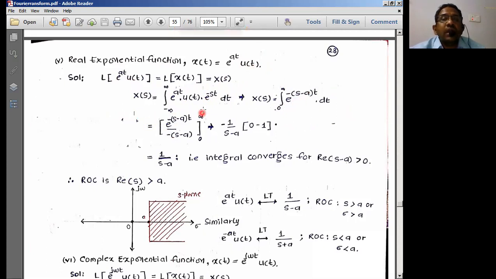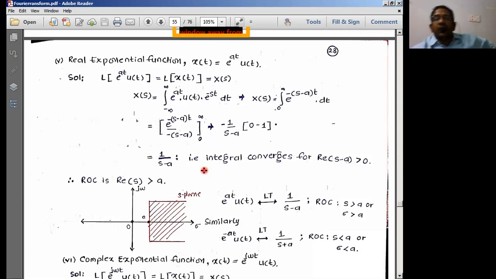So if I take minus s common, I can write e power minus (s minus a) t dt. Simple integration: apply integration, e power minus (s minus a) t, this is the integration we have. Finally, apply the limits. So e power minus infinity is 0, then e power 0 is 1. So it's going to be minus 1 by s minus a. It is minus 1 into minus, plus, so I'll be having 1 by s minus a as the Laplace transform of this particular equation for us.